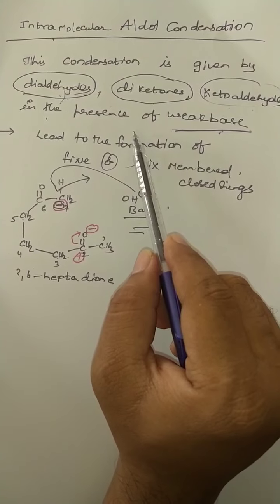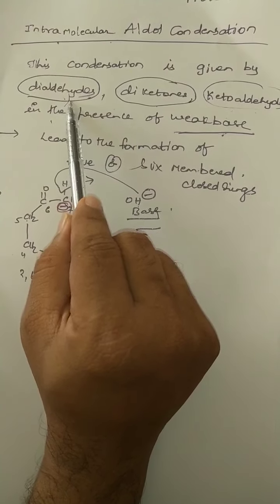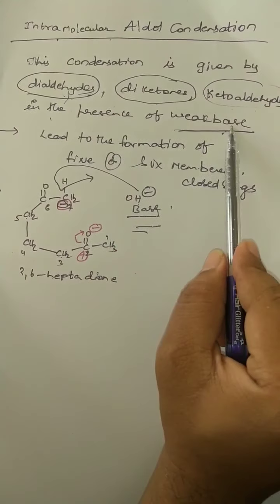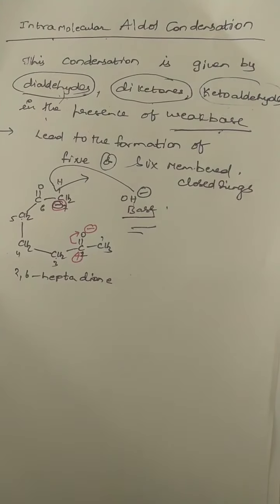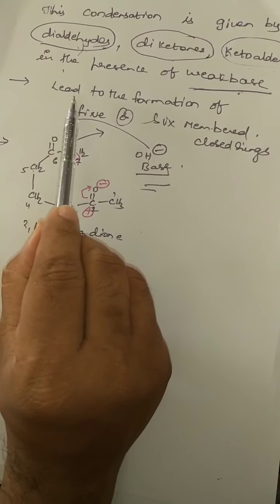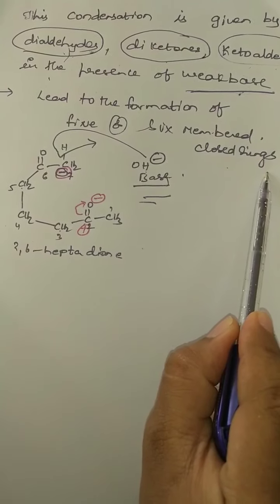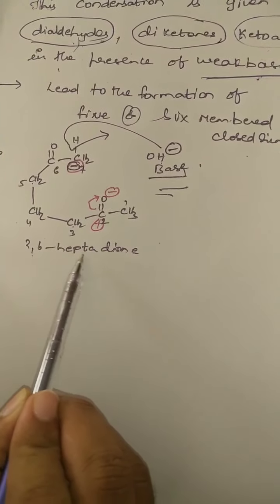What type of molecules undergo intramolecular aldol condensation? That category may be dialdehydes, diketones or ketoaldehydes in the presence of a weak base. Such a condensation we call intramolecular aldol condensation. Generally this leads to the formation of 5 or 6 membered closed rings. See, this is a compound. What is it? 2,6-heptanedione.